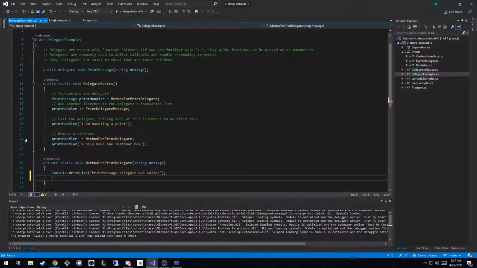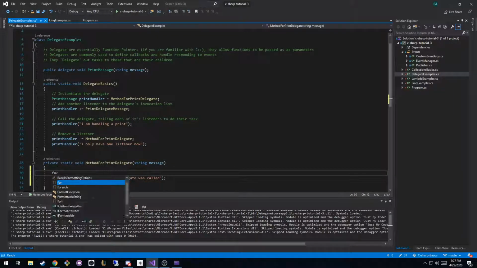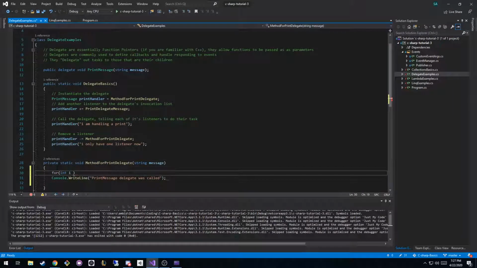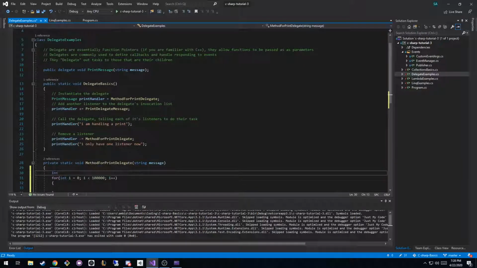Let's just put a deep for loop in front of this guy just to show that works. So say for int i equals 0, i less than, I don't know, 100,000, i plus plus, and we'll just increment an integer.